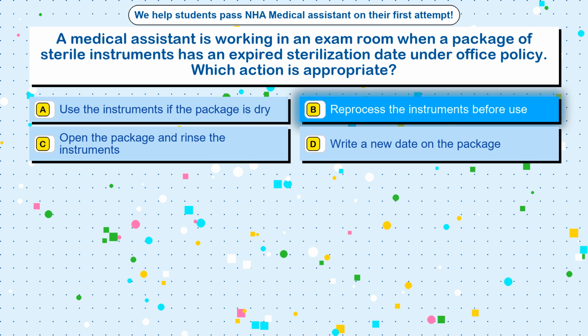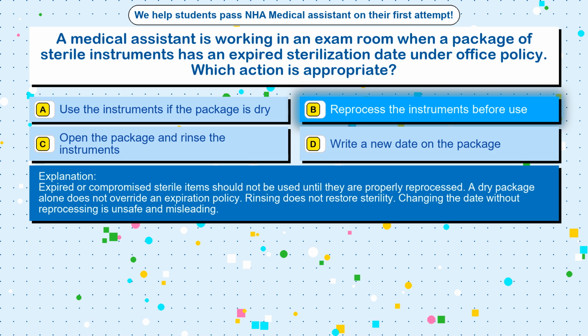Reprocess the instruments before use. Expired or compromised sterile items should not be used until they are properly reprocessed. A dry package alone does not override an expiration policy. Rinsing does not restore sterility. Changing the date without reprocessing is unsafe and misleading.